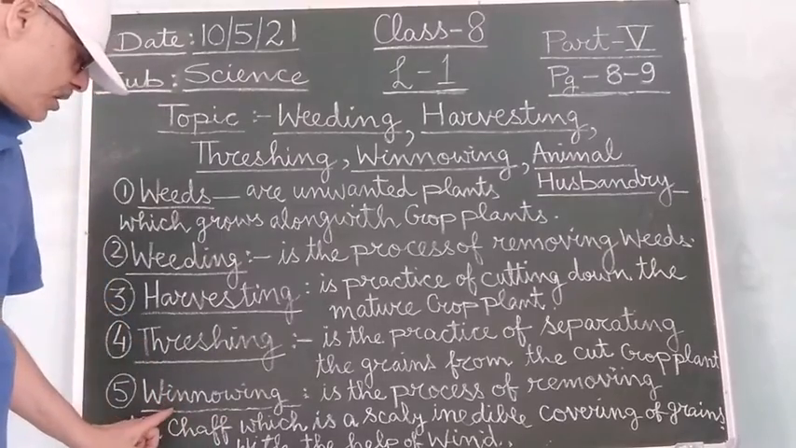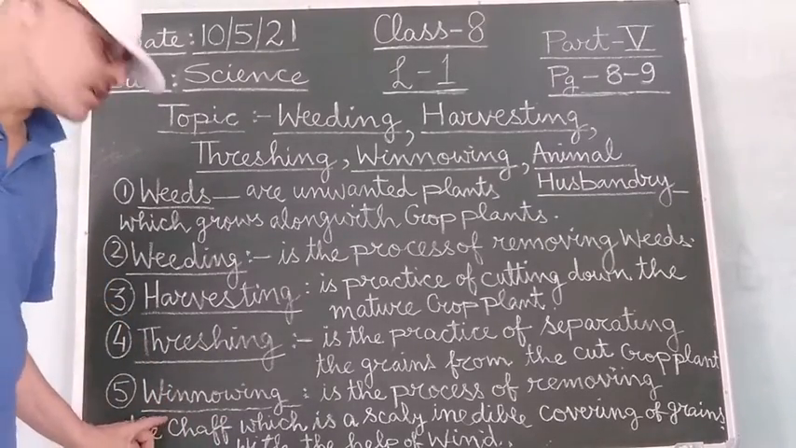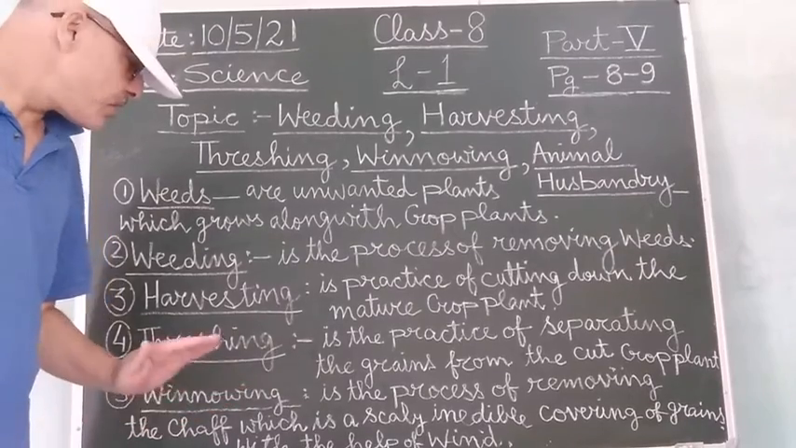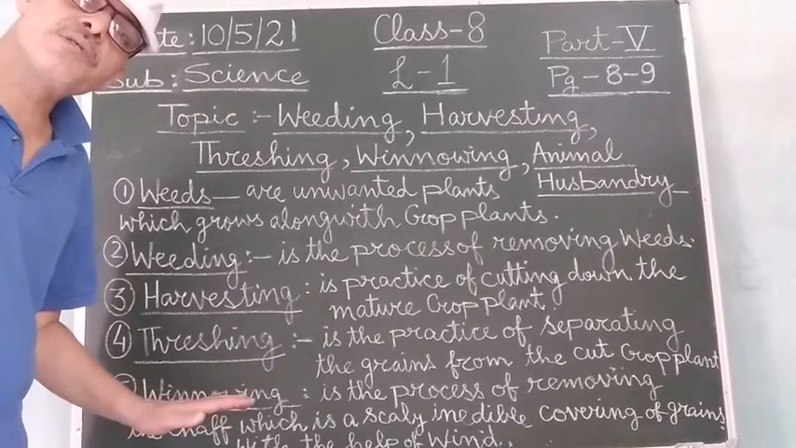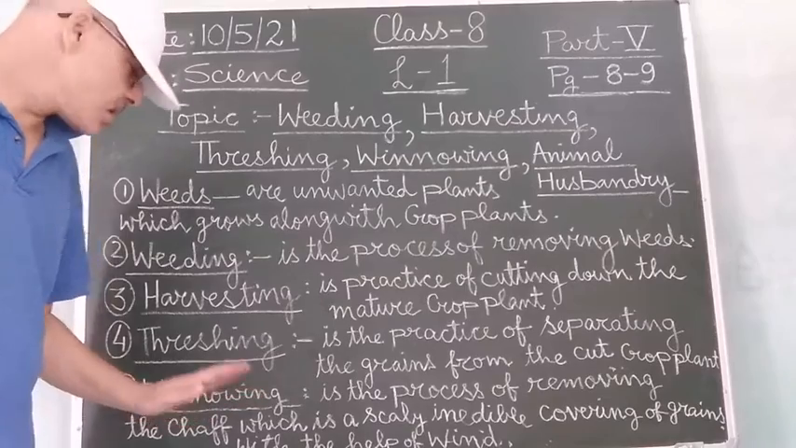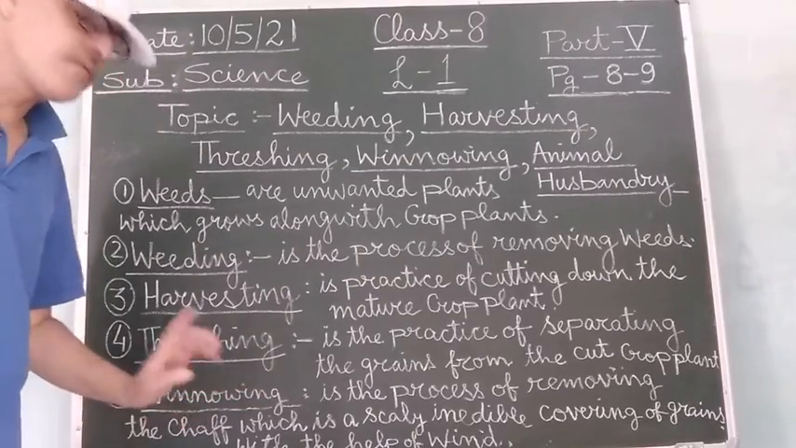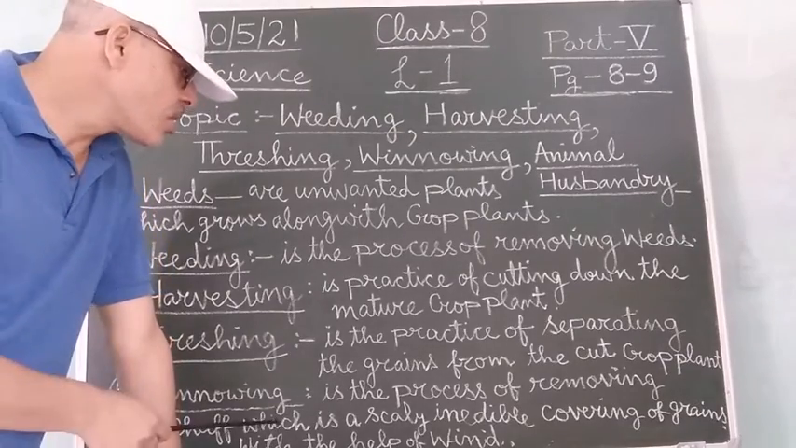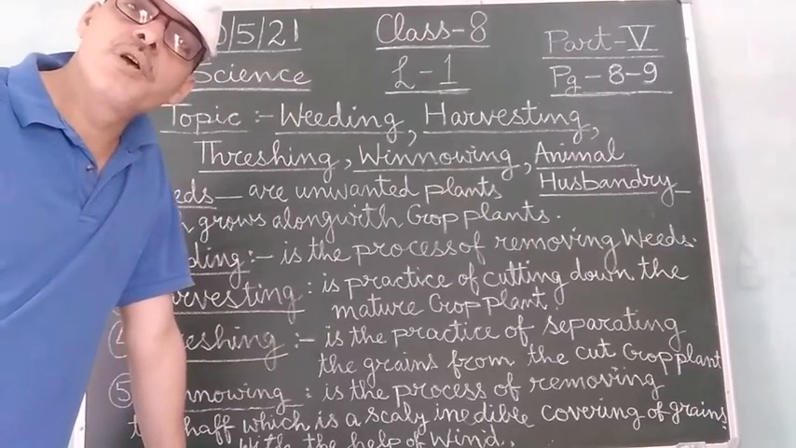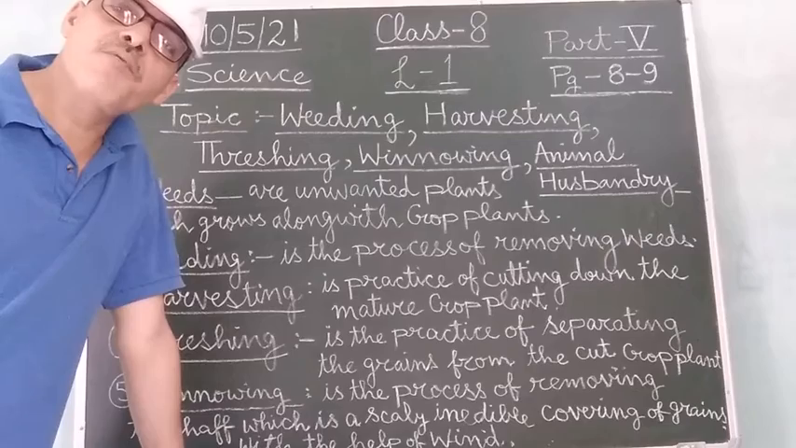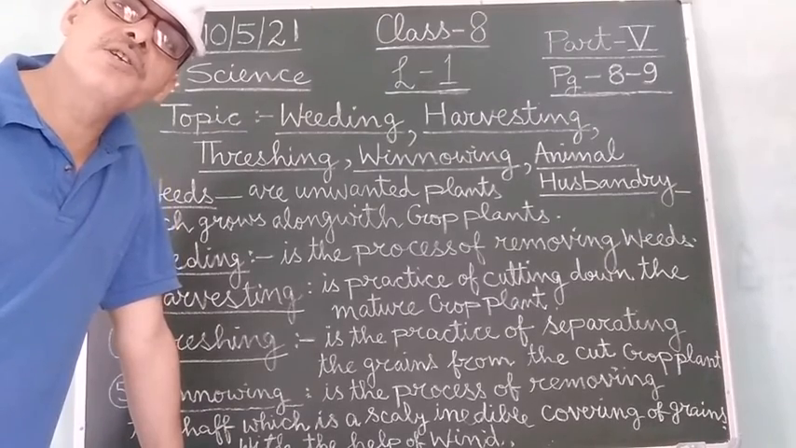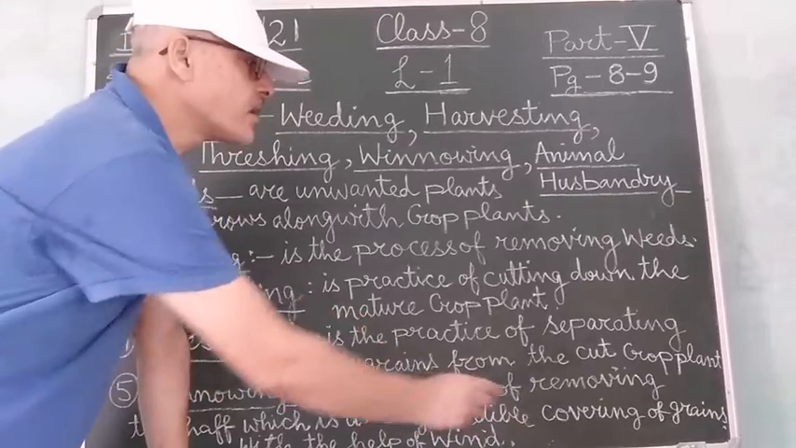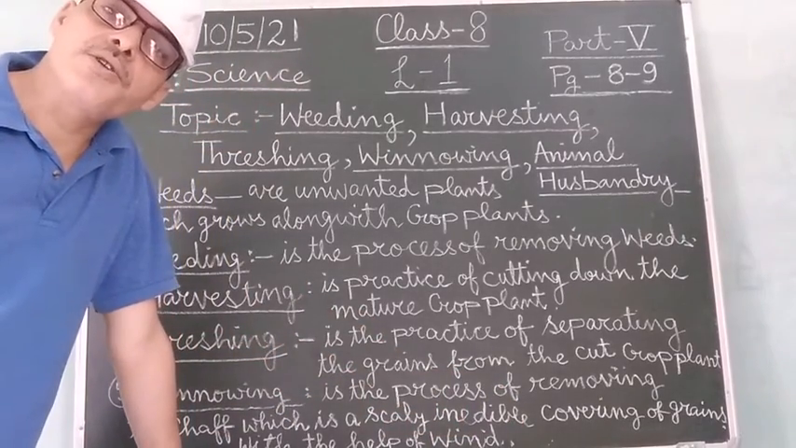Now we come to the next agricultural practice. After the farmer has cut the mature crop and separated the grains from the cut crop plants, the third practice is winnowing. So in winnowing, what is done? Winnowing is the process of removing the chaff. And what is chaff or husk? It is a scaly, inedible covering present on the grains.